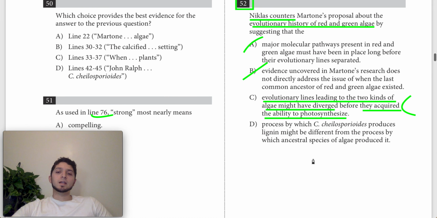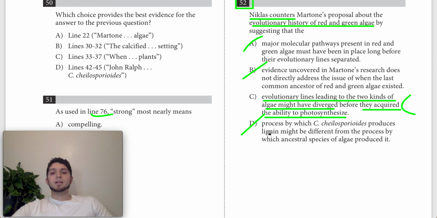So that would make D an incorrect answer choice, and it's going to leave us with answer choice C for question 50.